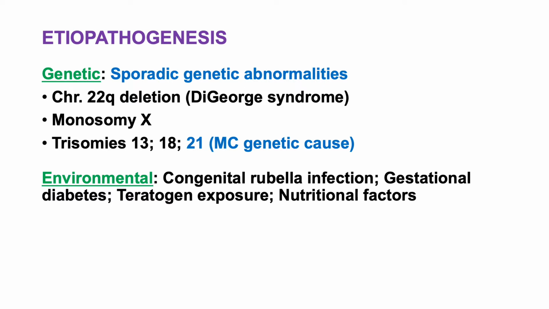And coming to the various environmental factors, there could be an infection with rubella, so congenital rubella infection, or there may be development of diabetes mellitus in pregnancy, that is gestational diabetes, or there may be an exposure to teratogens. Teratogens are the substances which can cross the placenta and cause damage to the fetus, or there may be involvement of some nutritional factors. So any of them can be seen in association with causing congenital cardiac diseases.